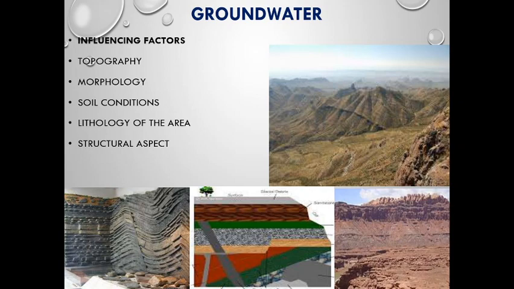Next comes lithology. The lithology represents the formation of rocks and other layers of minerals in a particular geological location. Next, structural aspect. The structural aspect also plays an important role. If it has fault lines or joints, that may lead to leakage of water, and it will be taken to a location in the geological part that is unreachable for a human being.